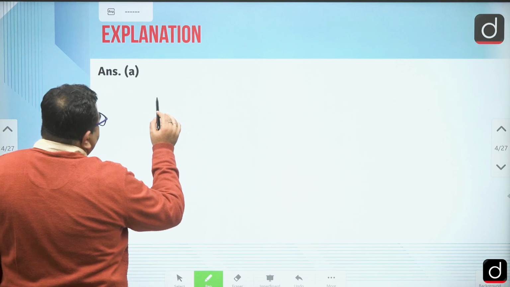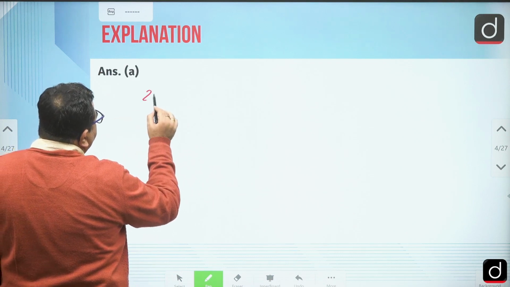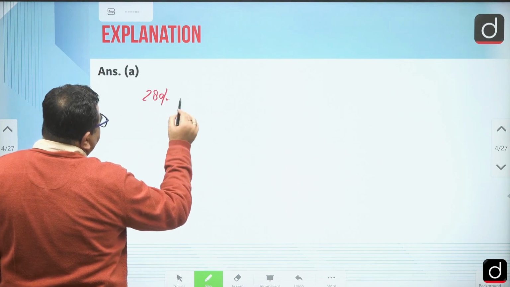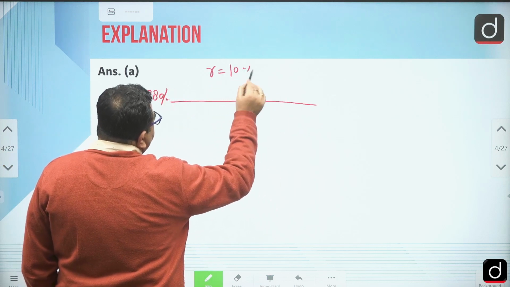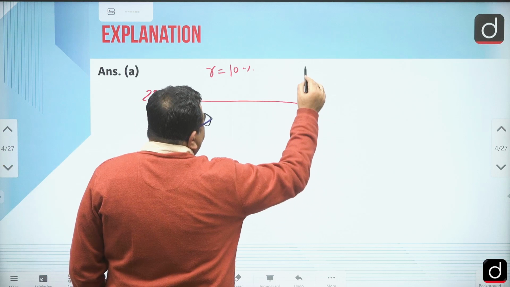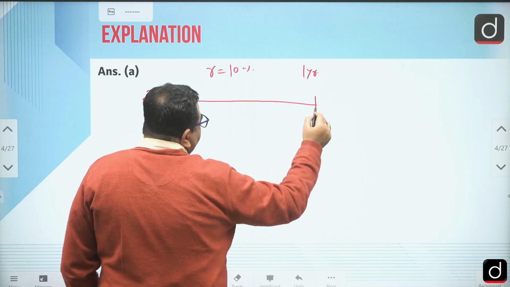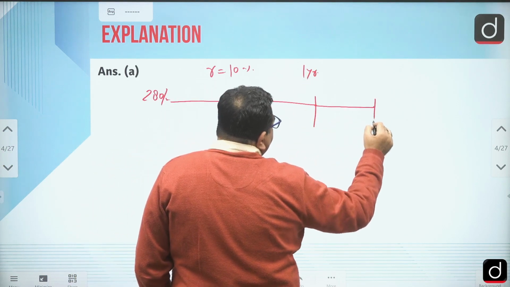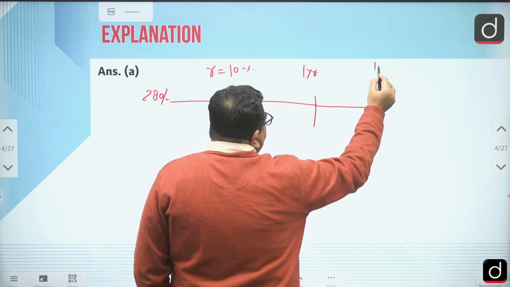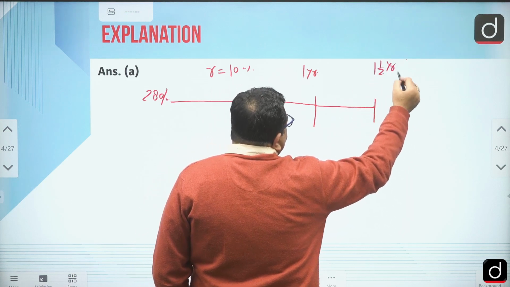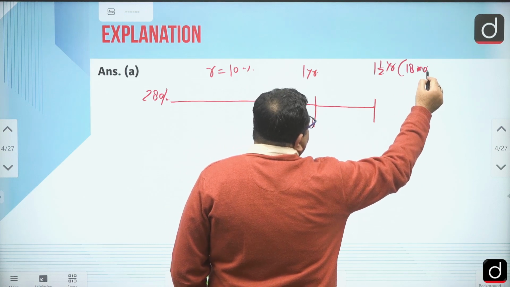So this is 280 rupees I have deposited here. The rate of interest here is 10%. One year is completed here, and after that half a year more, so this is 1.5 years, that is 18 months.